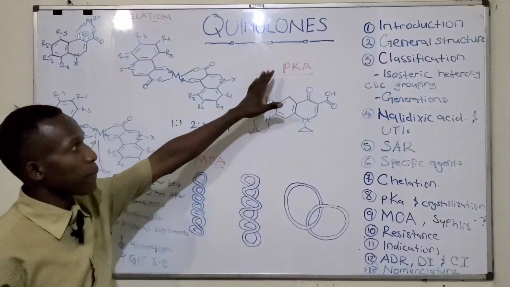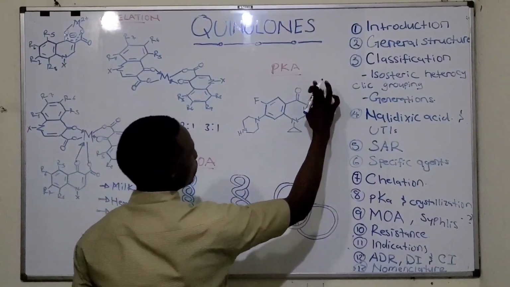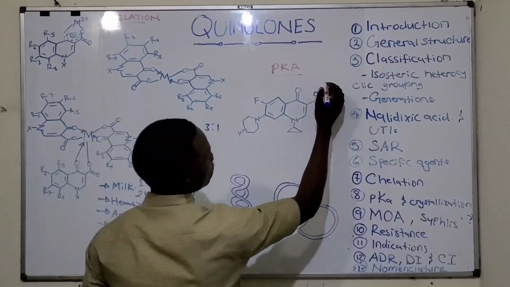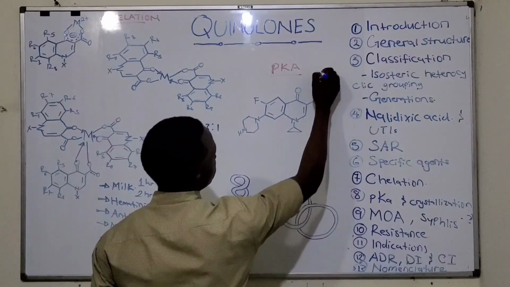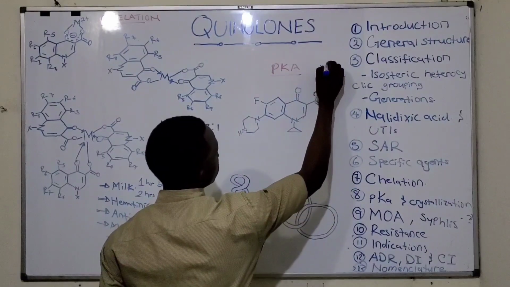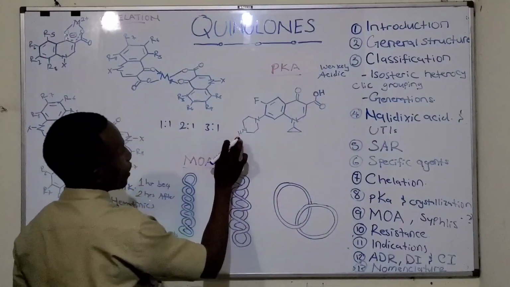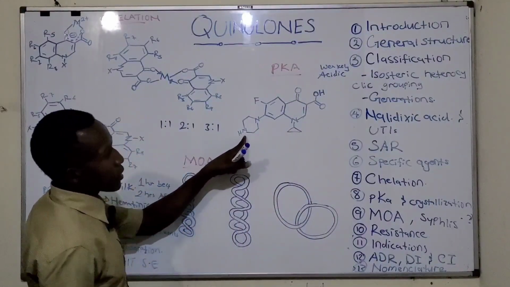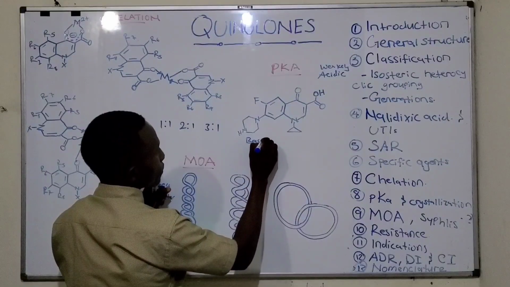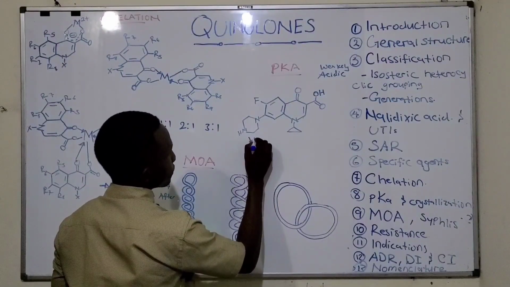Let's talk about the pKa. When it comes to pKa, we have 2 main groups which participate in this. The carboxyl group, which is weakly acidic, and this nitrogen, the amino group here, which is weakly basic.